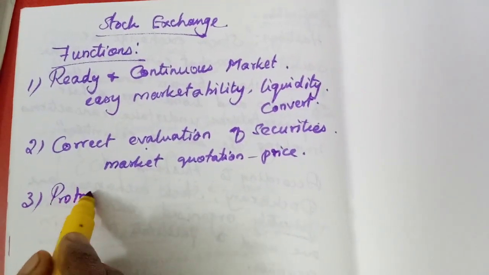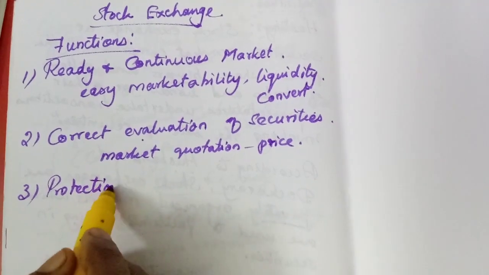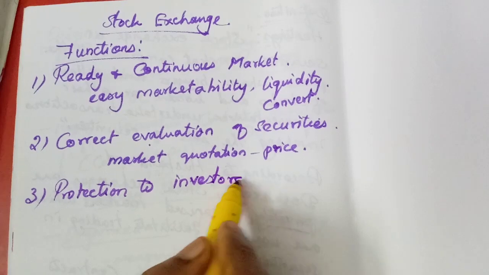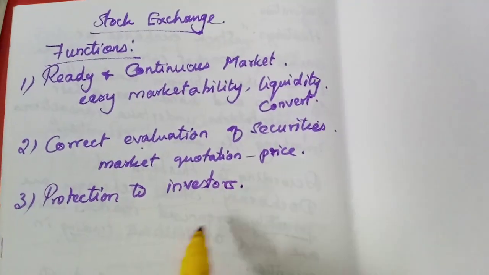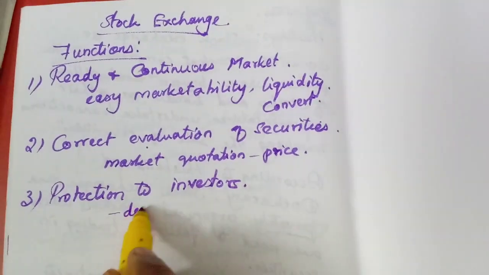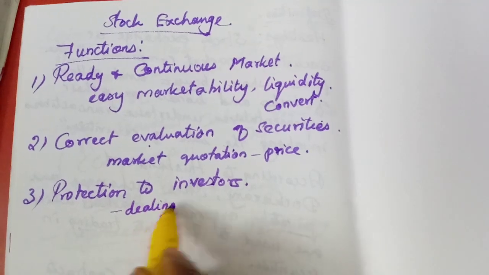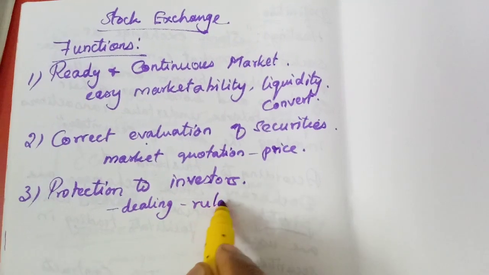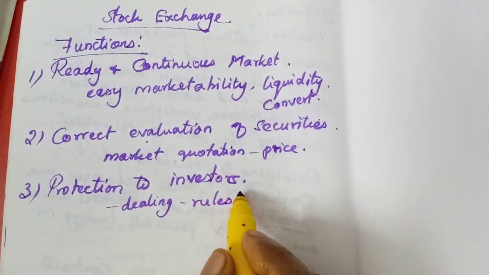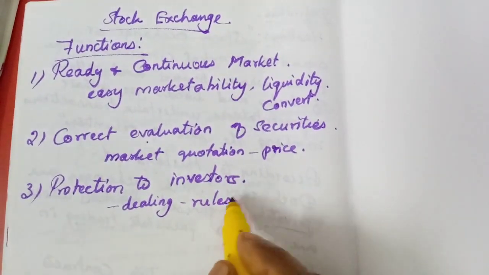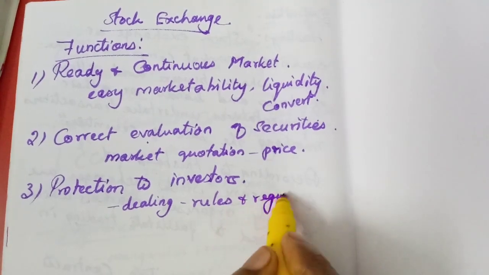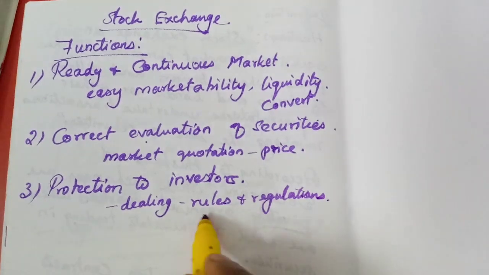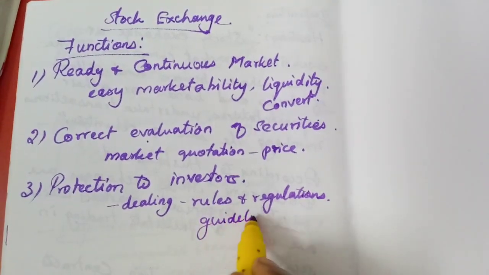Then protection to investors. How are they protecting the investors? Because all the dealings in the stock exchange are governed by the rules and regulations that have been framed by the stock exchange and the guidelines of SEBI.